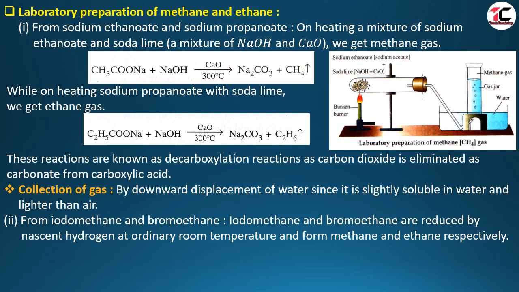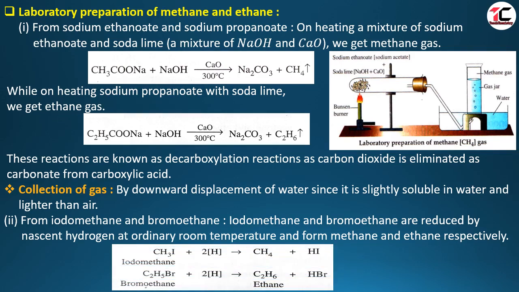Hydrogen in the molecular form is not very reactive, but any gas in its nascent form, except noble gases, is highly reactive. Iodomethane and bromoethane are reduced by nascent hydrogen at ordinary room temperature and form methane and ethane respectively. From iodomethane we will get methane, from bromoethane we will get ethane gas.